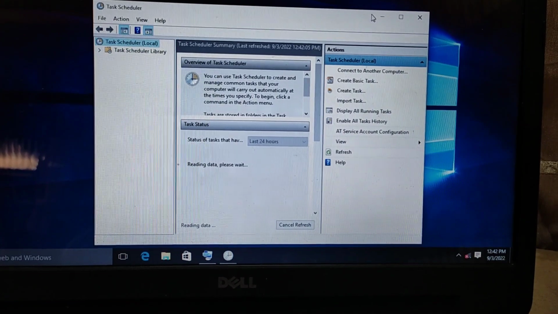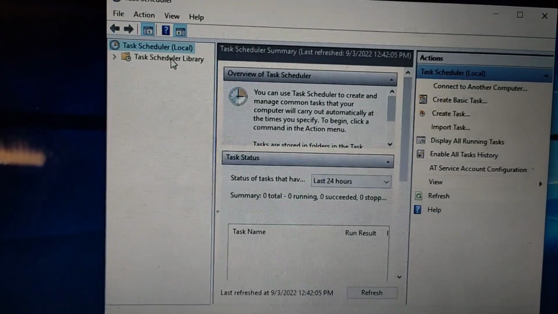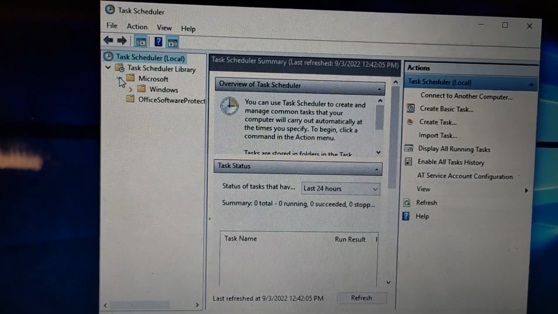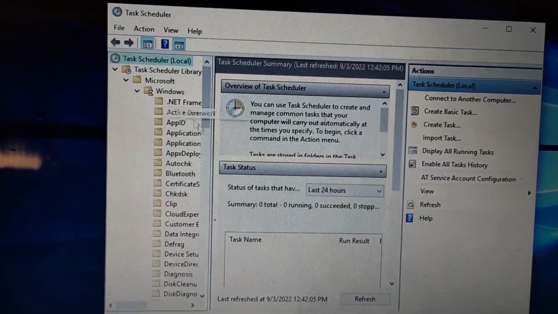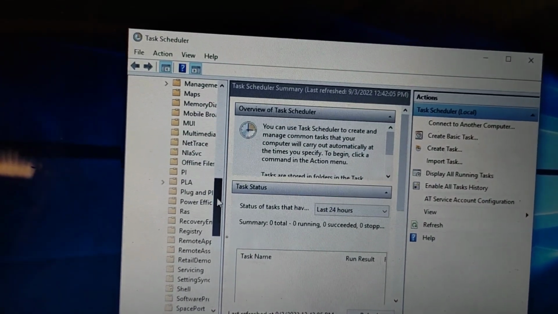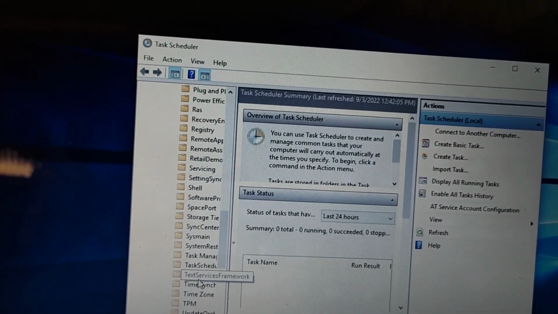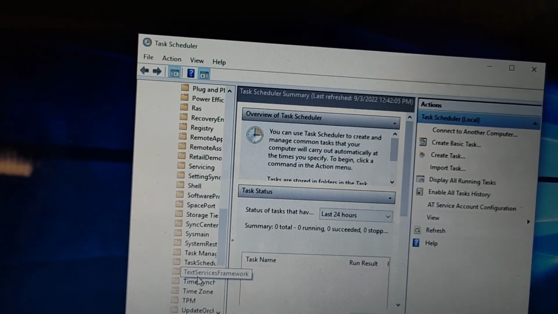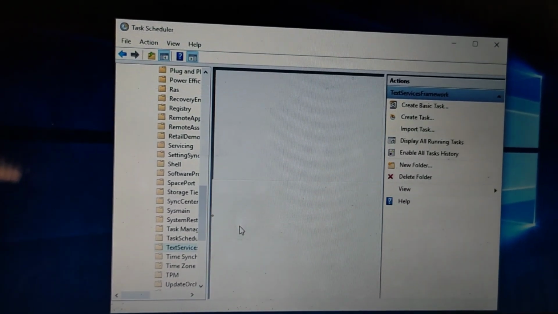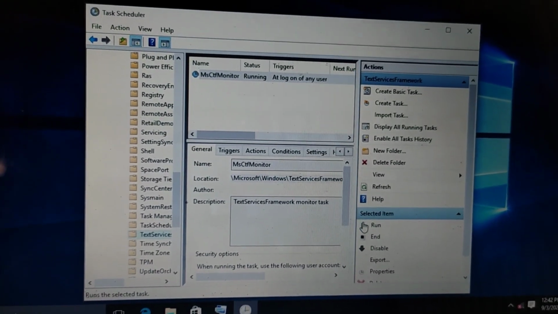So now we have this bunch of options. In the task scheduler, we have the task scheduler library. You want to expand that option, and you expand Microsoft and expand Windows again. So you have a bunch of lists here. Scroll down and search for, okay, TextServicesFramework. Click on that option. Okay, what we have. Now what you want to do is press run.